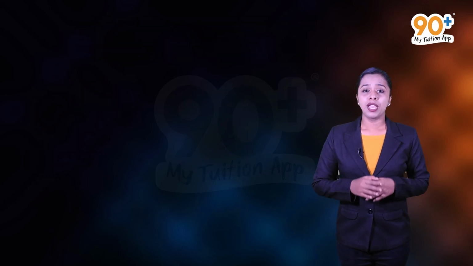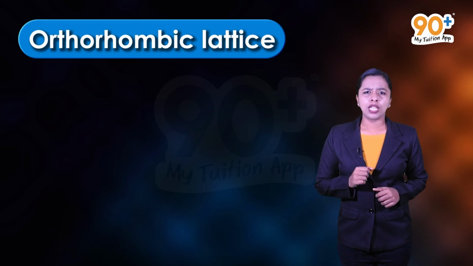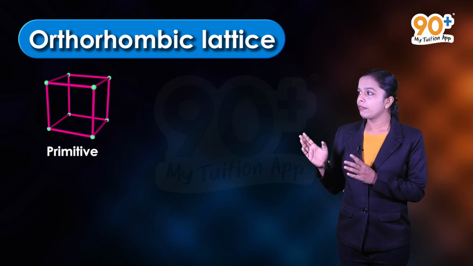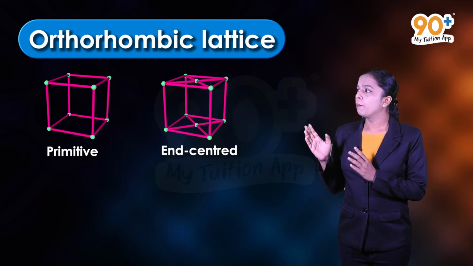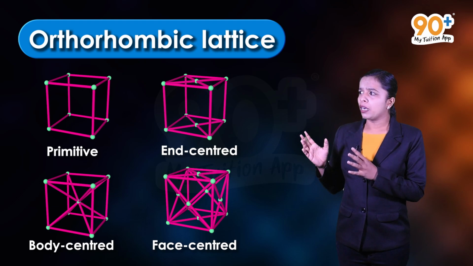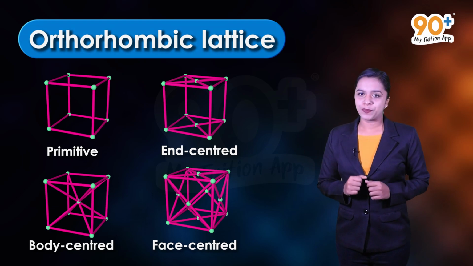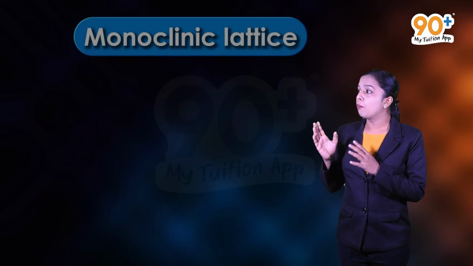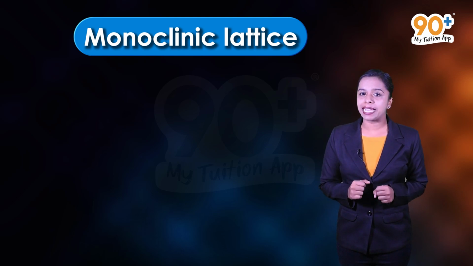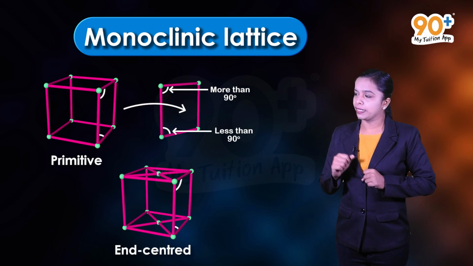Well, here one side is different in length to the other and the angles between the faces are of 90 degree. Moving to the third one, that is orthorhombic lattice. The unit cells of orthorhombic lattices are primitive, end-centered, body-centered and face-centered. Well, here all the sides are different, but their angles are of 90 degree. So the fourth one is monoclinic lattice. Here the unit cells of monoclinic lattices are primitive and end-centered.